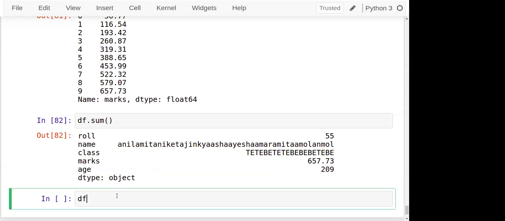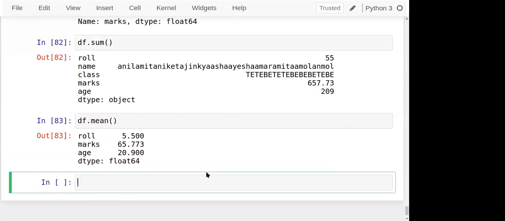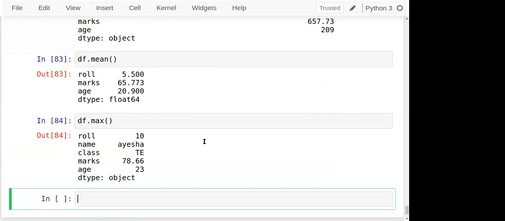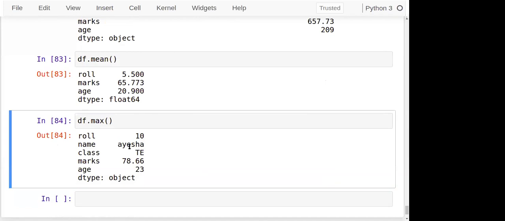But some functions are applicable only to numbers. See, mean: it cannot take the mean of name. It cannot take the mean of class. But the mean values of the numeric columns are extracted. But you can identify the max. The maximum of name is Ayesha here, because AY contains the highest value in the sequence. T is the highest class, and marks highest, like all. So these are the cumulative functions that you can directly apply, and specifically you can read the structure of that particular data, how exactly it's present, and many more.